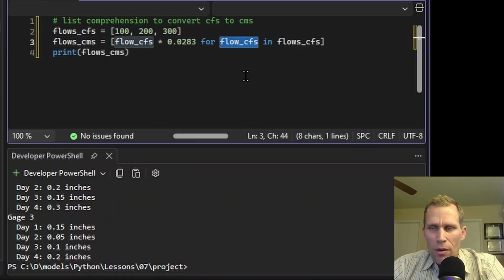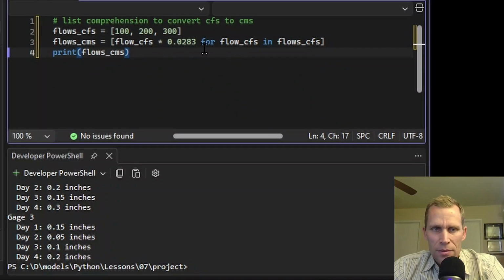And then we are defining each item with this variable flow_CFS. And then we're populating this new list, flows_CMS, which is going to be the value flow_CFS times a conversion factor of 0.0283. Finally, on line 4 here, we're printing out our newly created flows_CMS list.